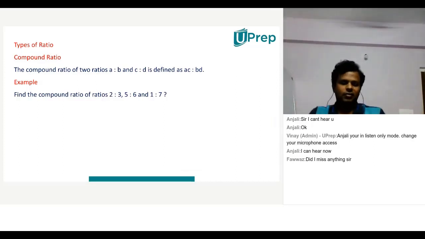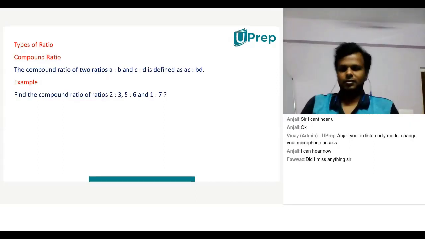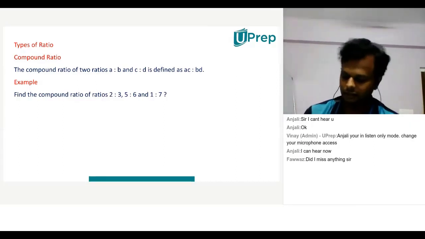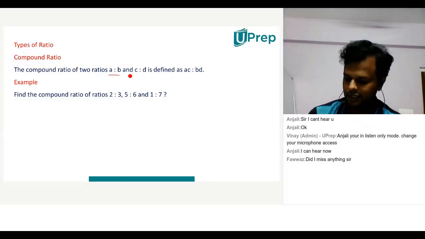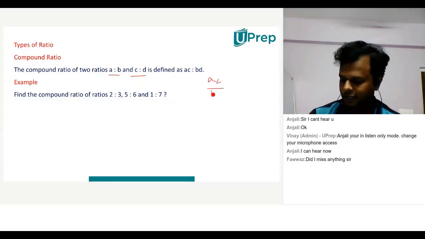Children, here we have something called a compound ratio. If I have two ratios, A is to B and C is to D, their compound ratio is AC by BD.